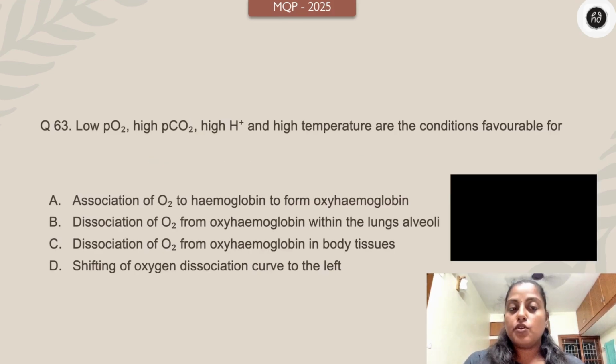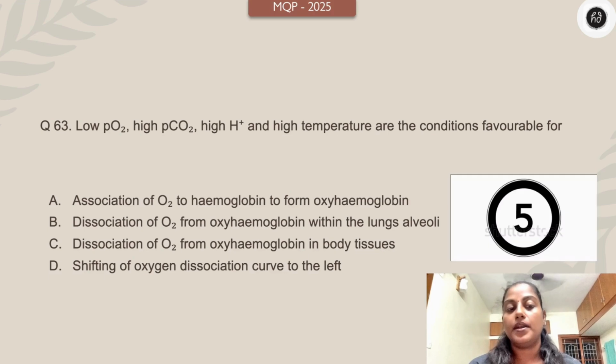Low partial pressure of oxygen, high partial pressure of carbon dioxide, high H plus and high temperature, these conditions are favorable for what? Association of oxygen to hemoglobin to form oxyhemoglobin, dissociation of oxygen from oxyhemoglobin within the lung alveoli, dissociation of oxygen from oxyhemoglobin in body tissues, shifting of oxygen dissociation curve to the left. These conditions are favorable for which one event? Your time starts 3, 2, 1, right now.